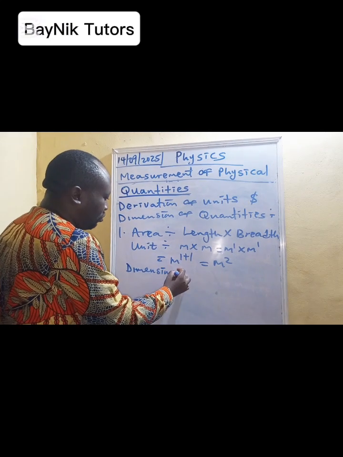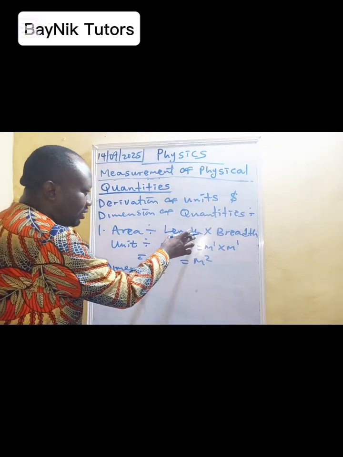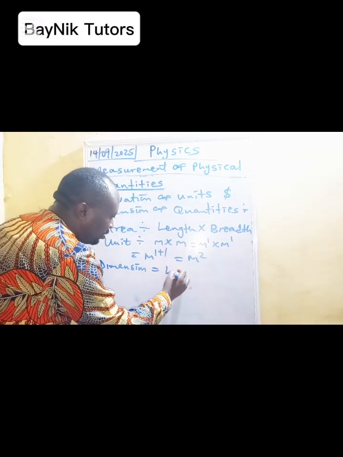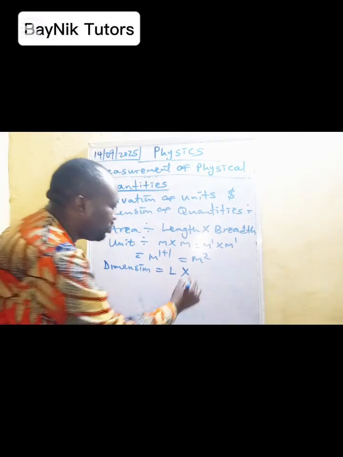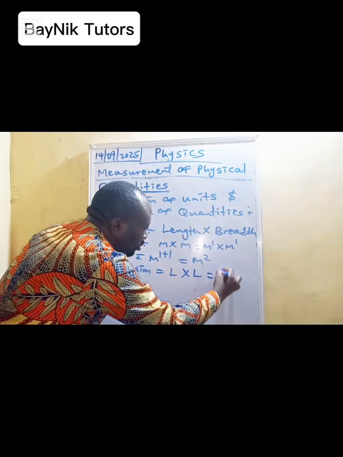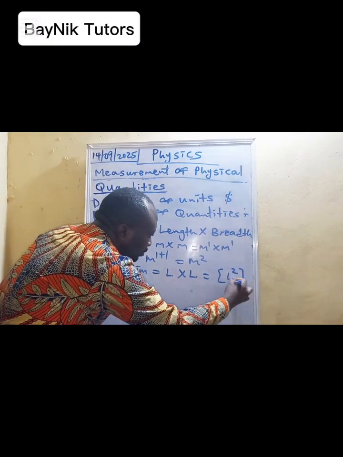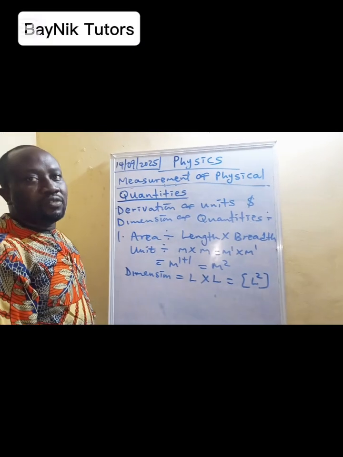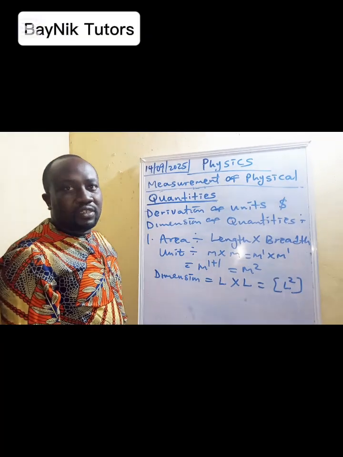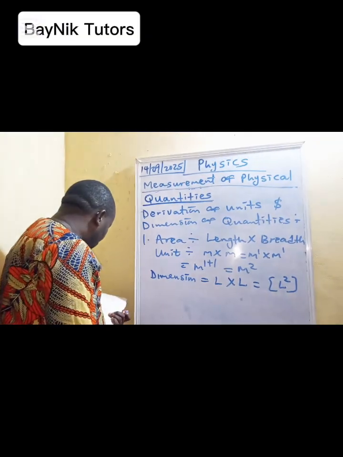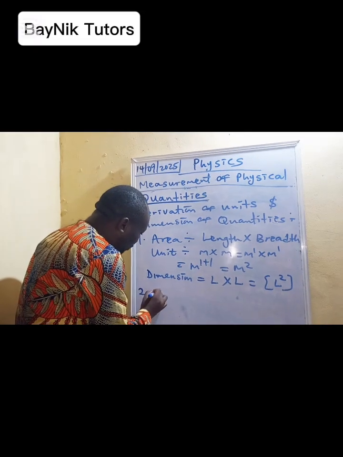So that is done. Then for your dimension, if you remember, length is denoted with L, then breadth is still the same thing as L. So the dimension will be L squared. So that's the dimension for area. So in case they ask you, what is the dimension for area? For area, that's L squared. From there, we'll move to volume. Number 2, volume.